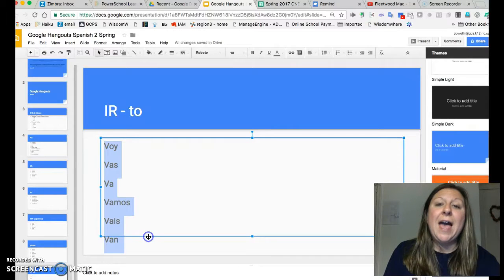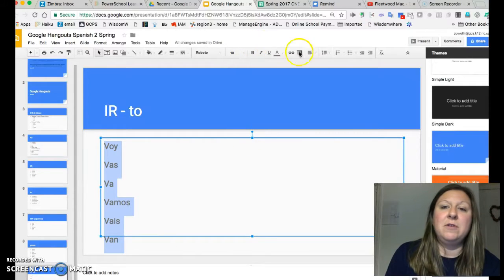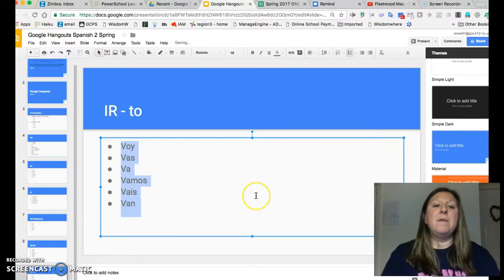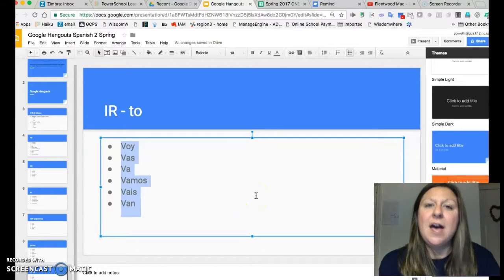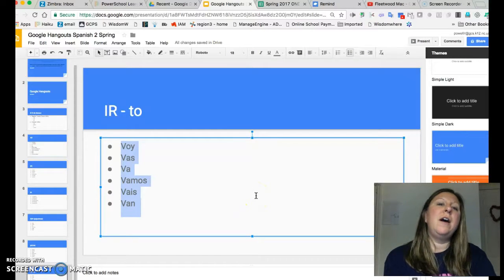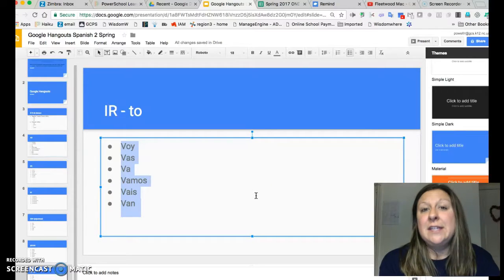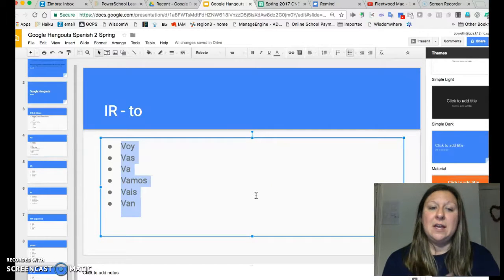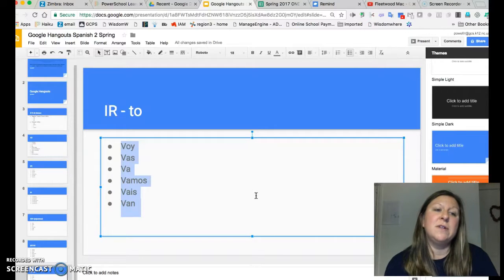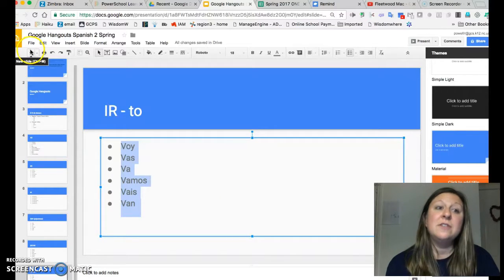So yo voy al centro comercial. I'm going to the mall. Vamos a la iglesia. We are going to church. Van al cine. They go to the movies, and so on. So these are irregular verbs in the sense that they don't take on that -o, -as, -amos endings, and so on.